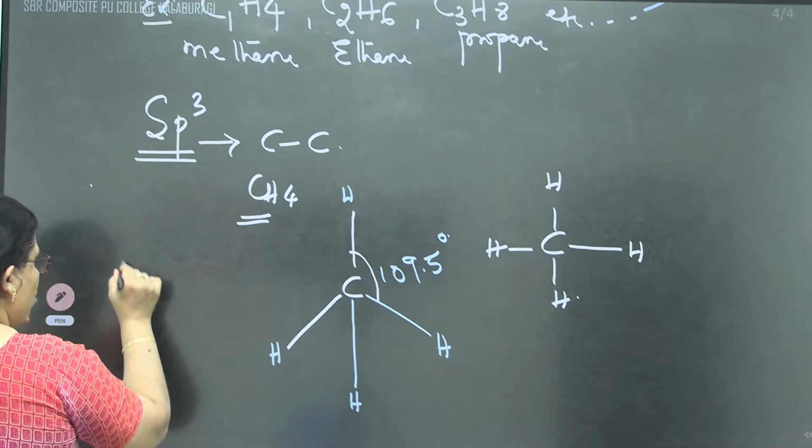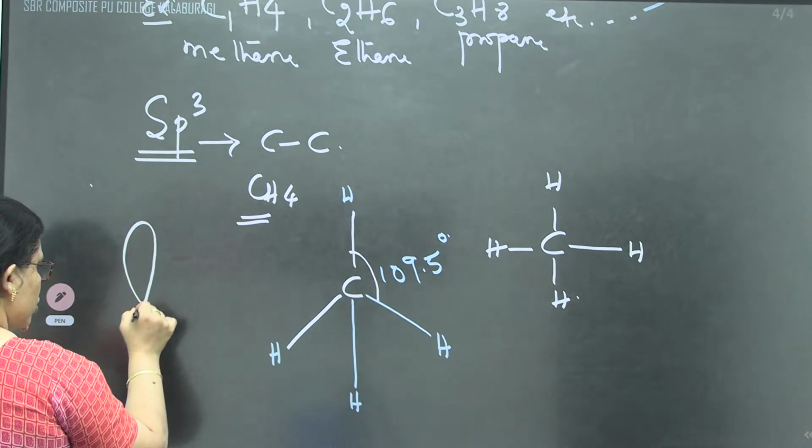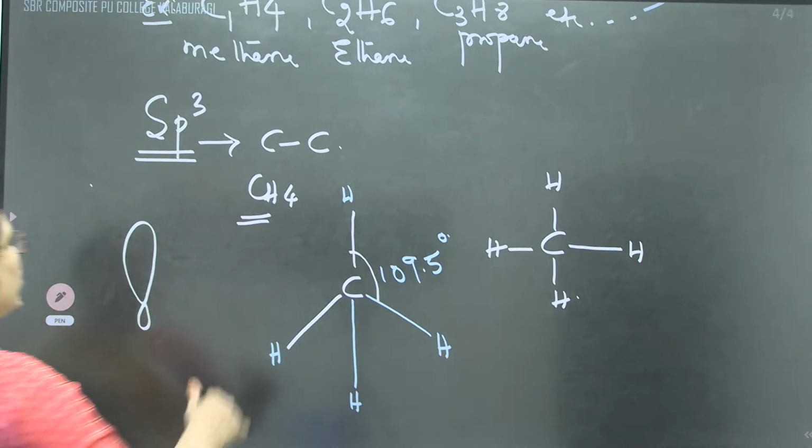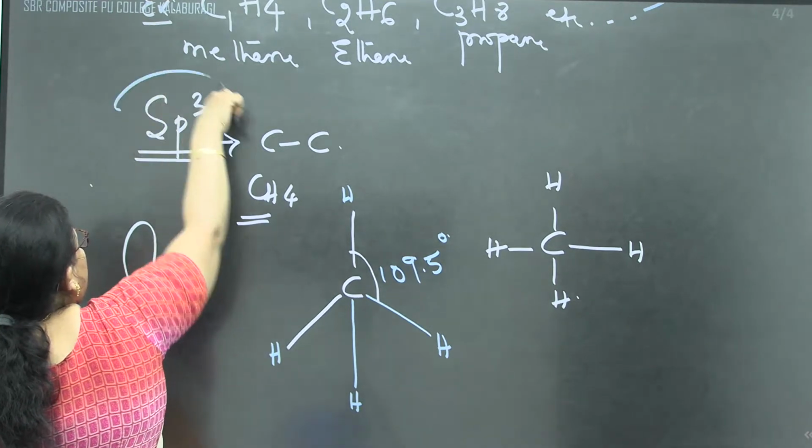And every p orbital is dumbbell in shape. P orbitals are what, children? They are dumbbell in shape. When they are dumbbell in shape, they are going to form the carbon atom which is participating in the covalent bond formation. It will be what? sp3 hybridization.